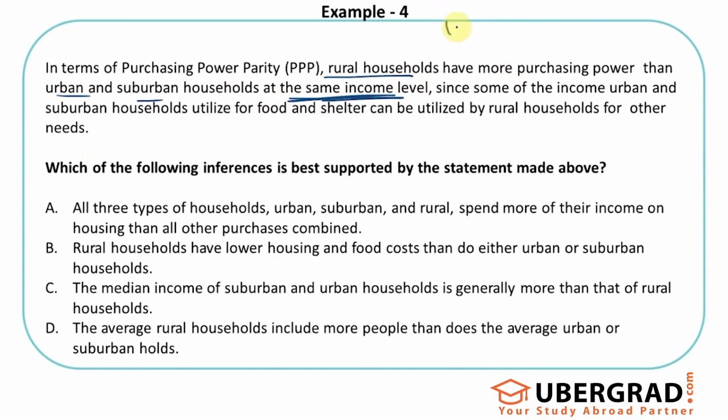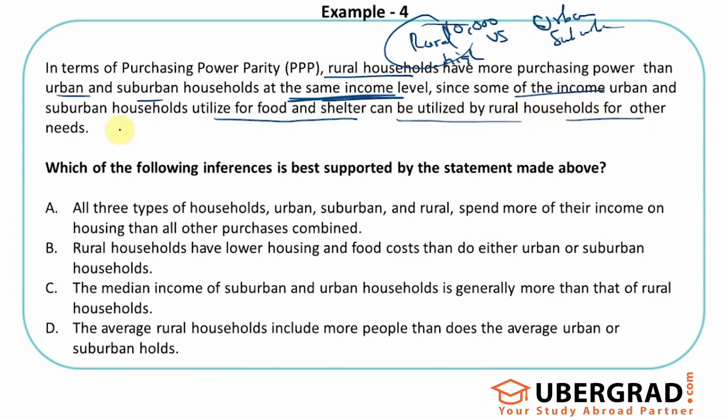If 10,000 is the income I'm comparing, these people have higher purchasing power, because some of the income urban and suburban households use for food and shelter can be used by rural households for other needs.